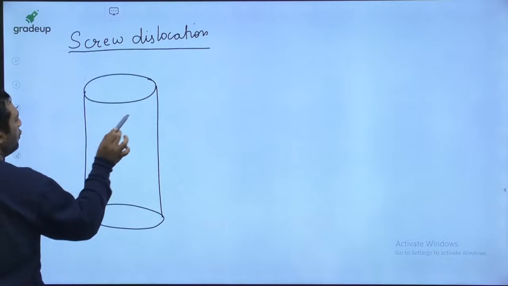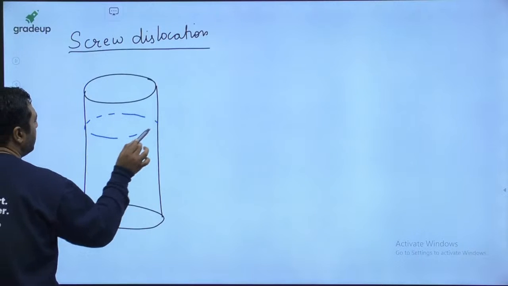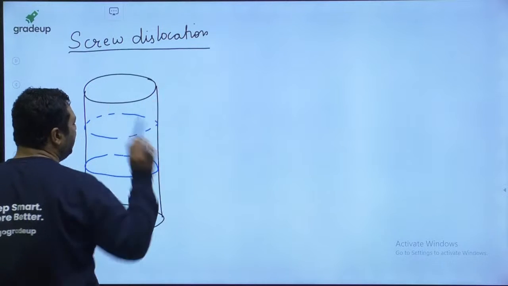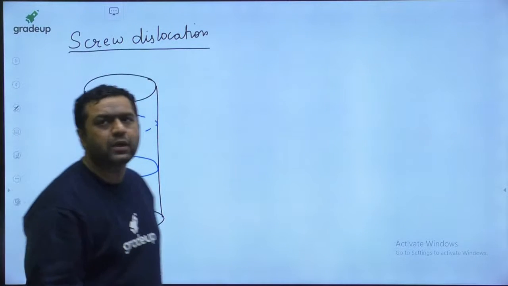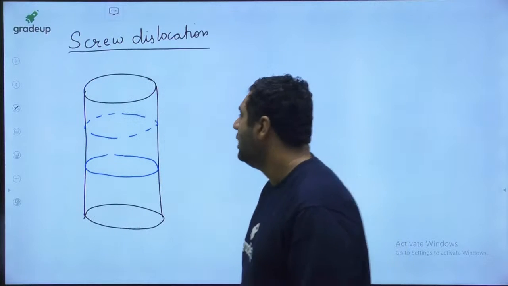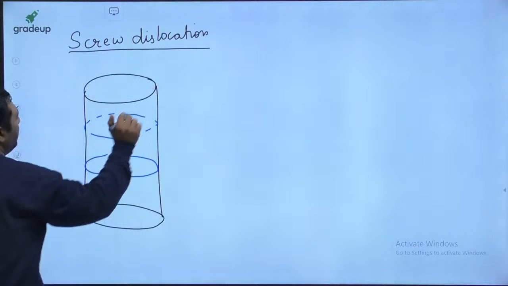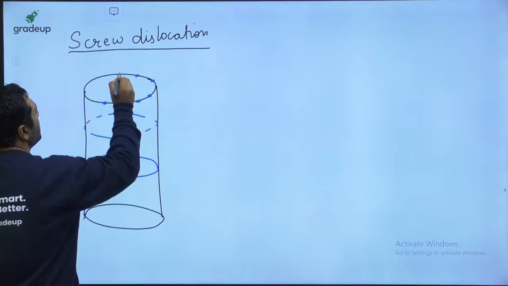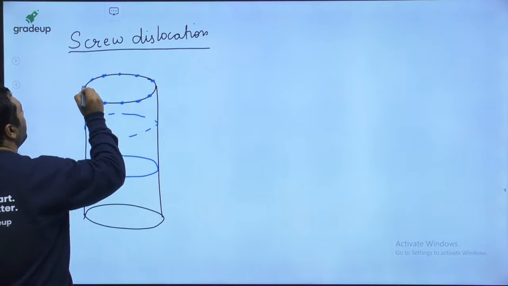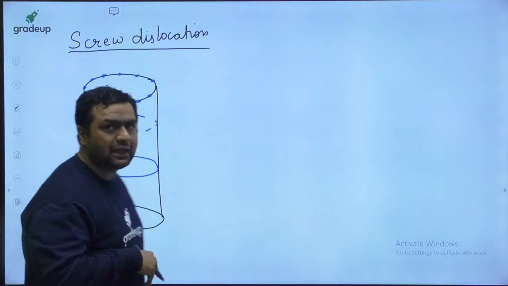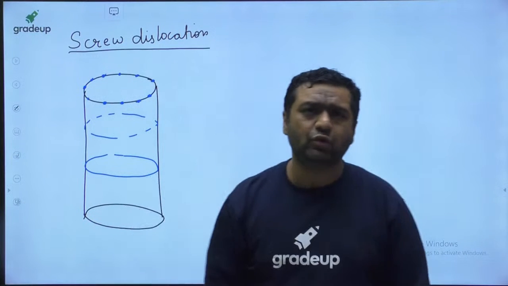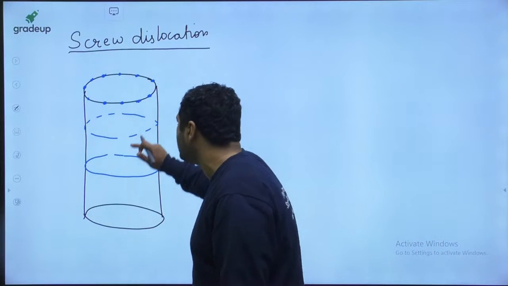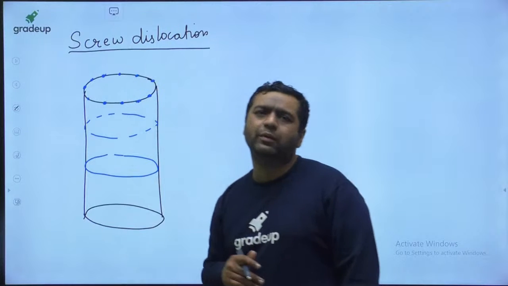I can show you various atomic planes here. All these are the atomic planes. Why am I saying atomic planes? Because on each plane a number of atoms are present. So I am saying them to be atomic planes. This is an atomic plane, this is an atomic plane, and likewise there is an infinite number of atomic planes.